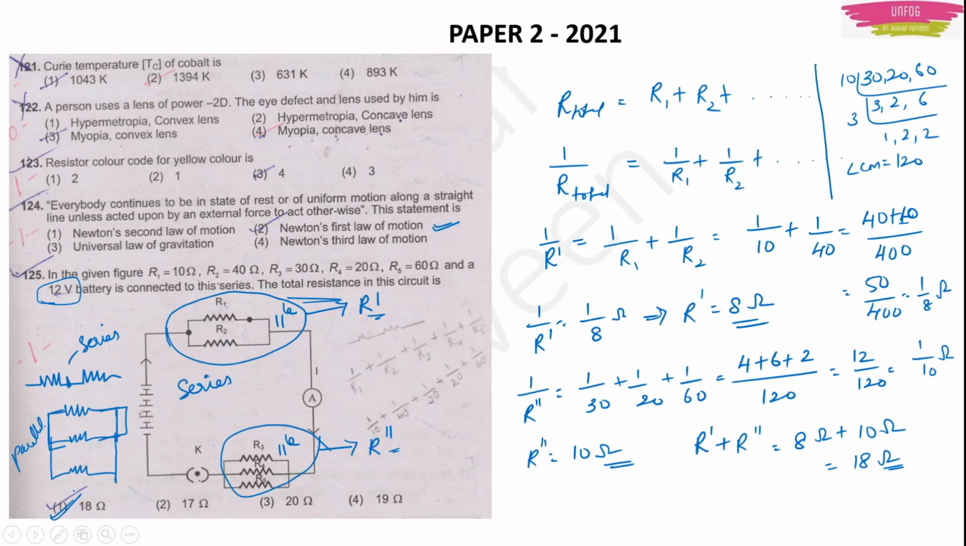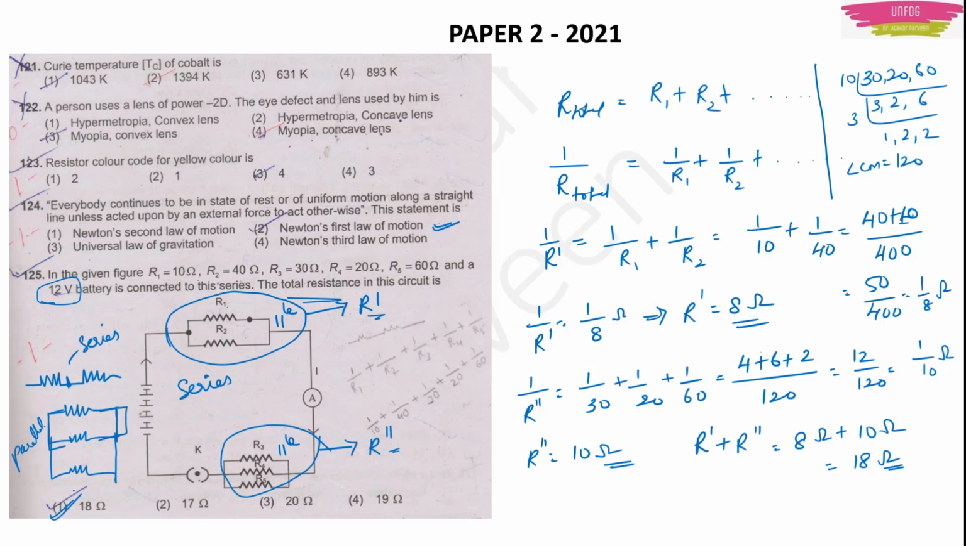I hope you got it. Please watch the GPSTR current electricity lecture. It is in Hindi actually. So if you want me to explain it again in English, please let me know in the comment section. I will take another class just to solve circuits like this to find the total resistance.